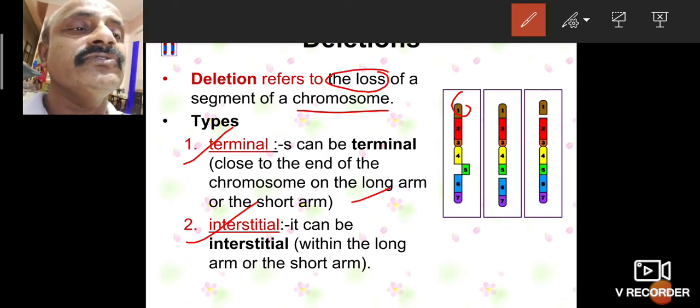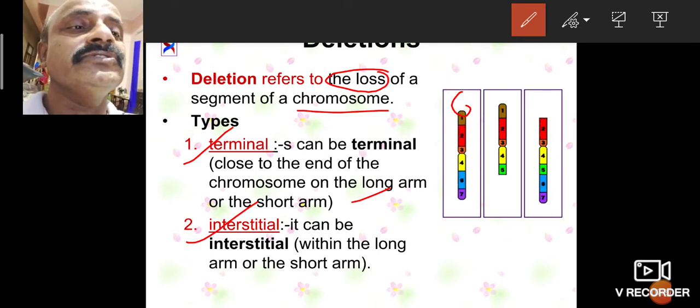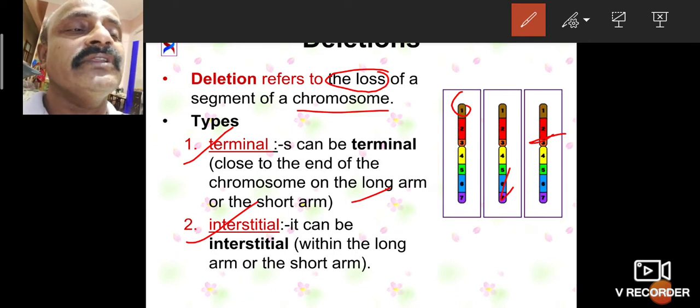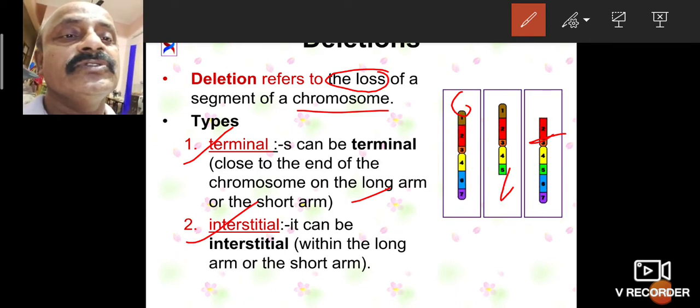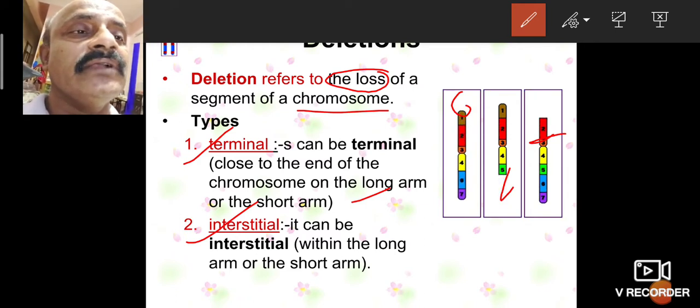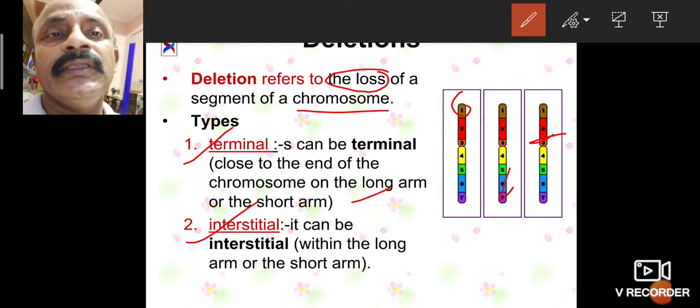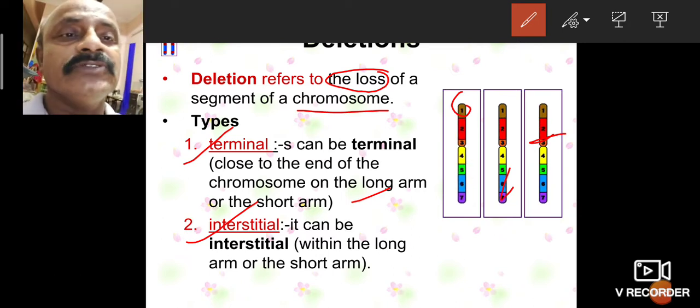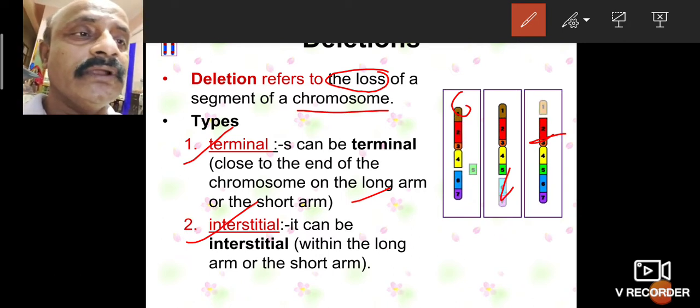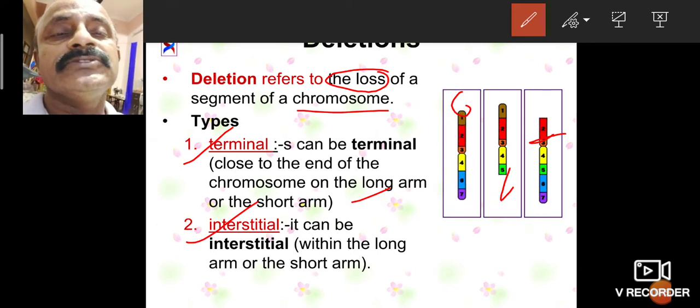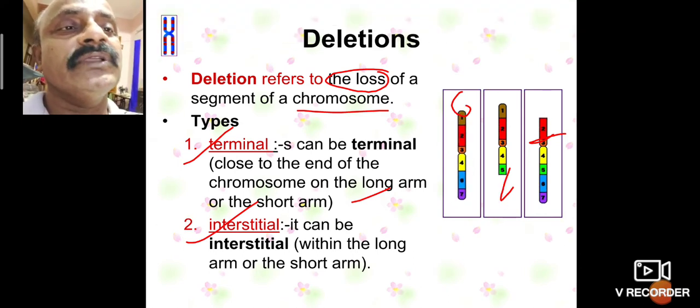This one is also terminal, but here this part is a loss, but it is intestinal. This is also an intestinal part, and the intestinal part is a loss. So the terminal part of the chromosome is lost, which means that part is a lacking space. Intestinal means the medial part near the centromere. The centromere part is also lacking sometimes. So that is also called a deletion.